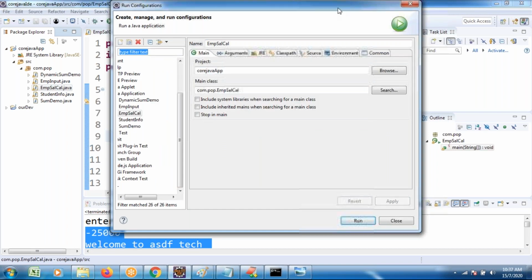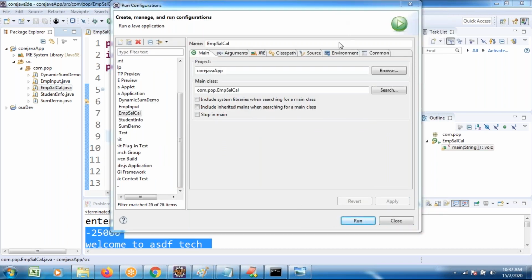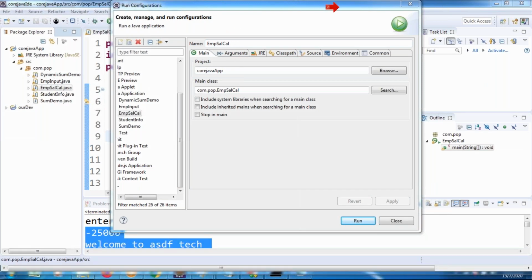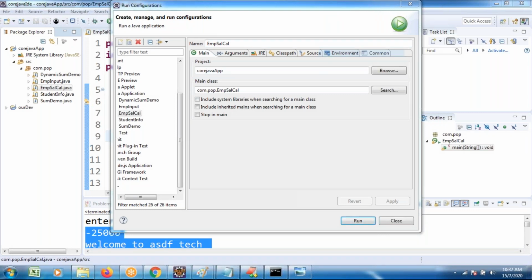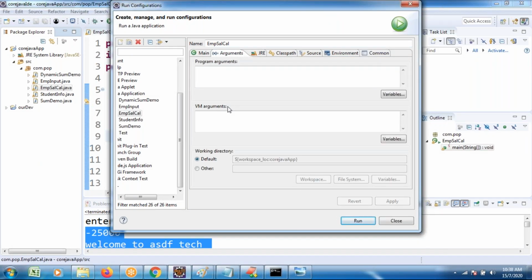Here you find Arguments. In that, go to VM arguments, virtual arguments. Just add -ea, enable assertion. Execute your application as an assertion type. Apply and run this one.